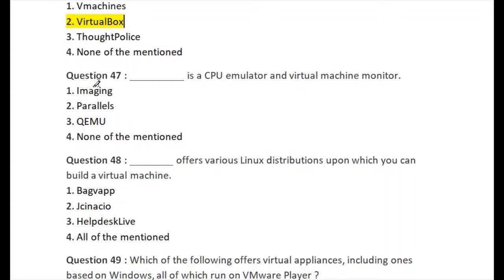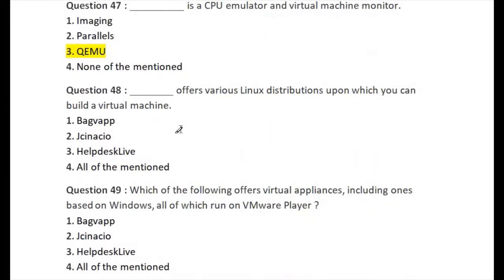Let's go for question number 47. So question number 47 is: blank space is a CPU emulator and virtual machine monitor. So the first option is Amazon, second is Parallels, third one is QEMU, and fourth one is none of the mentioned. So the right answer of question number 47 is option number 3, QEMU. This is the right answer.